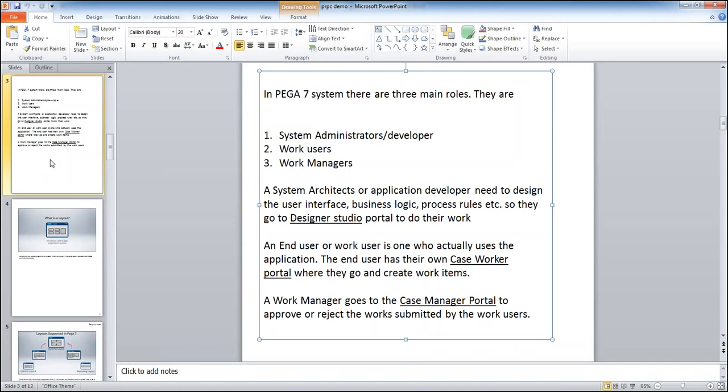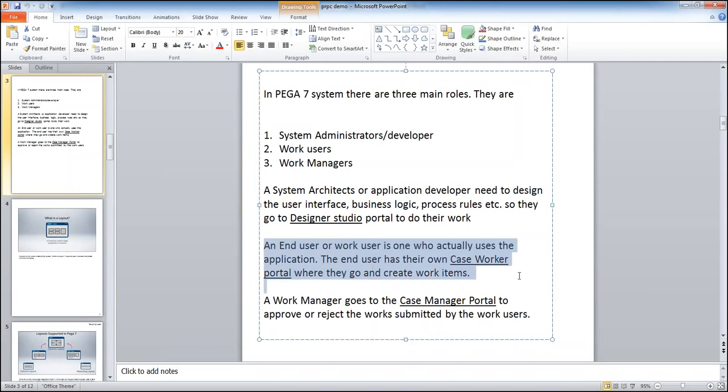And here for administrator, we as developers need to design the application and develop the logic, so we will display the Designer Studio portal to do their work. Designer Studio is a developer portal. You need to remember that Designer Studio is a developer portal. If you log in as a developer, you can see Designer Studio.